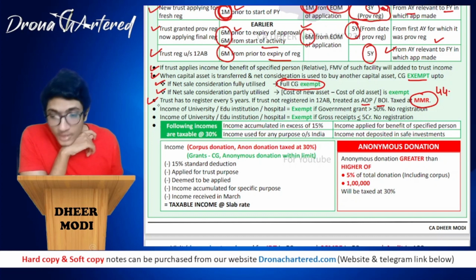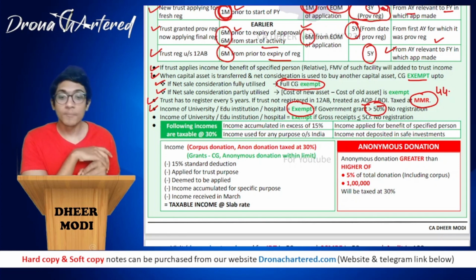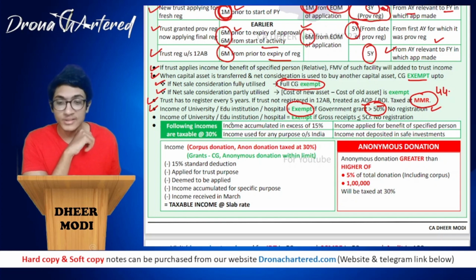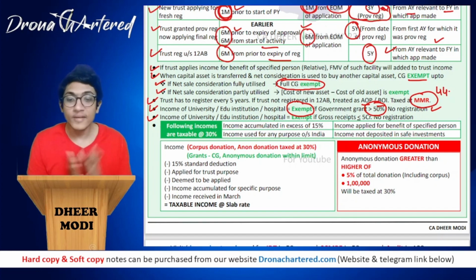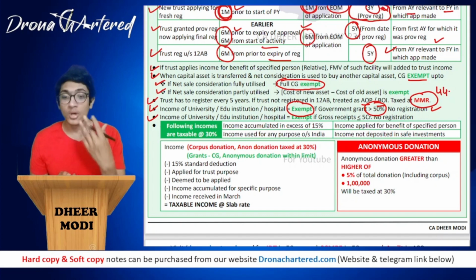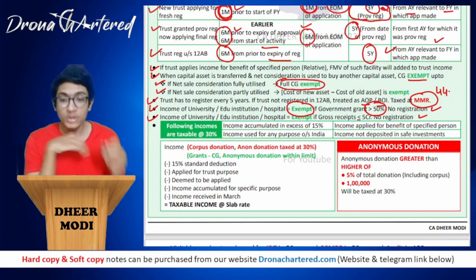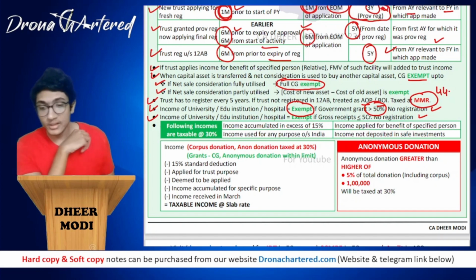Okay, next is income of university, educational institution, hospital will be exempt if government grant is more than 50%. Okay, so in such a case, it will be exempt and there is no need for registration. And income of university, educational institution will be exempt if gross receipt is up to 5 crore. If gross receipt is up to 5 crore or government grants is more than 50%, your income will be exempt and there is no need for registration. Okay, so I hope these points are clear.